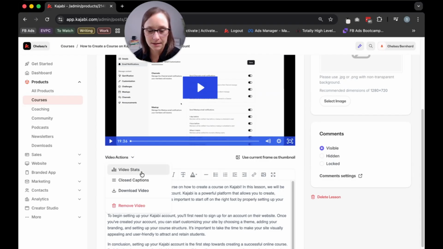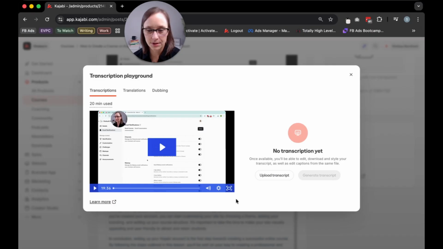So let's go open up the closed captions, kind of a weird name for this area. Maybe they'll update that later, but here is where we get a new screen, and this is where we can go and create a transcript. So the first time you come in here with a new video, you can go and generate a transcript. Of course, you can upload your own if you already have one, pre-processed and pre-edited. You can put that in there.